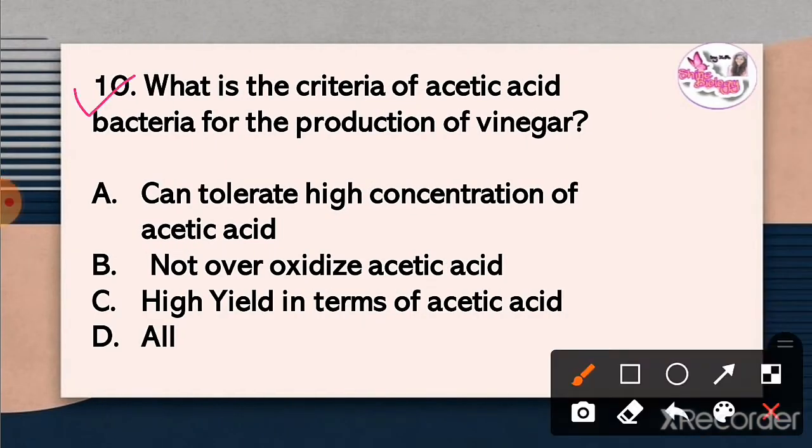Question 10. What is the criteria for acetic acid bacteria for the production of wine? The correct answer is option D, all. It can tolerate high concentration of acetic acid, not over oxidized acetic acid and high yield in terms of acetic acid.